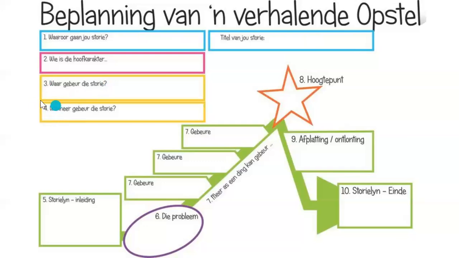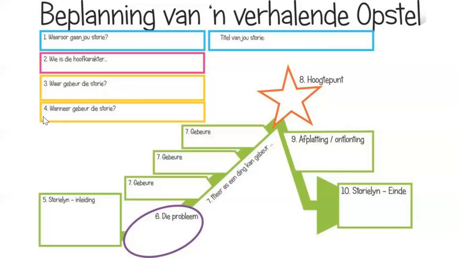All right, and then at number 4, wanneer gebeur die story? So when is this taking place? Okay, and this is very important. Is it taking place in the present, in the past, in the future? Because if you decide that it takes place in the present, you need to stick to present tense. It gets very confusing when we skip tenses, unless there's like a little bit of a time lapse where the competition was given to him on Monday and on Friday announced the winners. That's fine, but it all takes place in the present tense. Okay, so just briefly, when does this story happen?